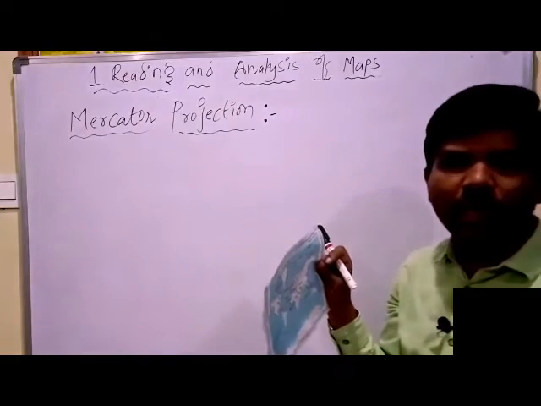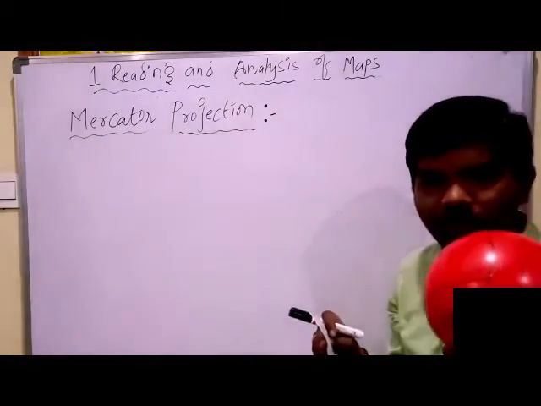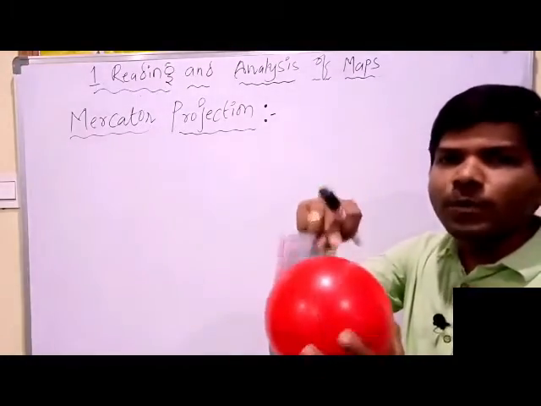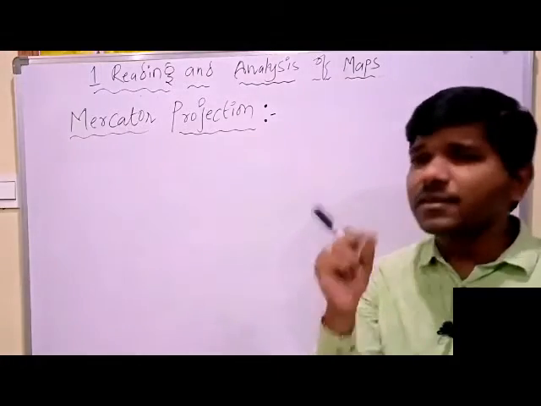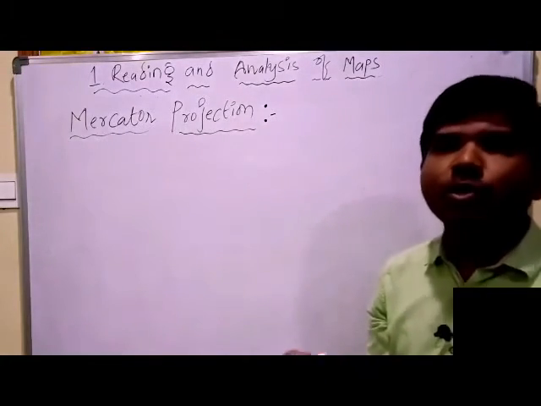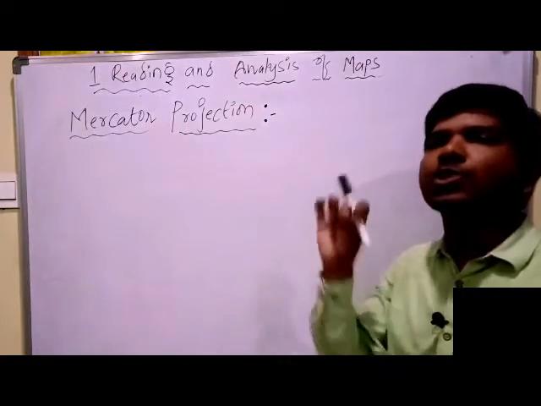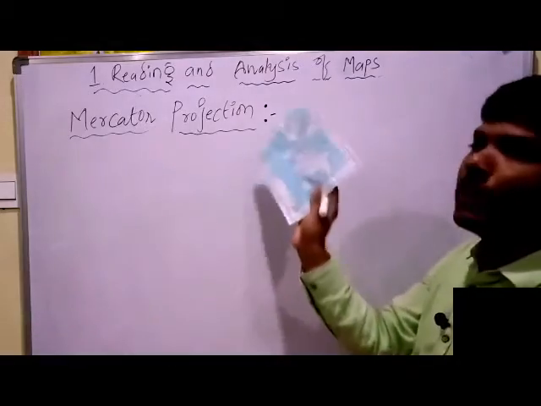I repeat: the Earth is spherical like a ball. If all the places on the globe are shown on paper, can we show the exact curvature? No, we cannot. We have to show it as flat like paper.